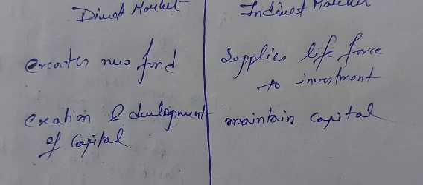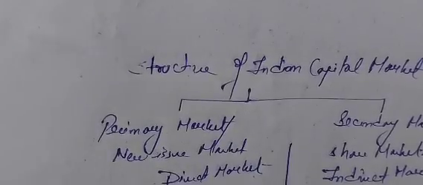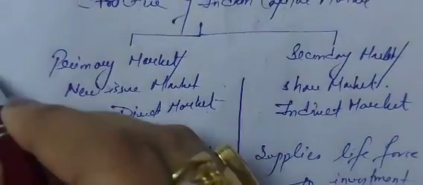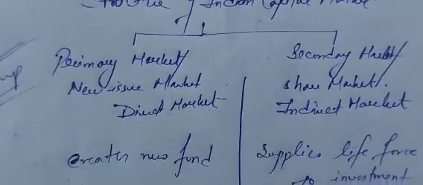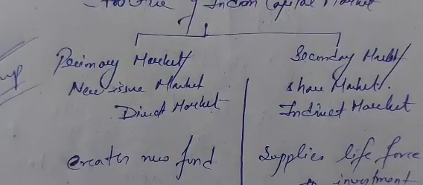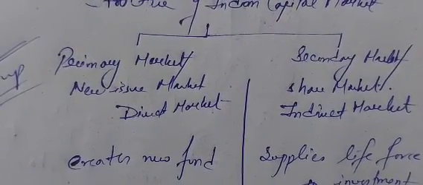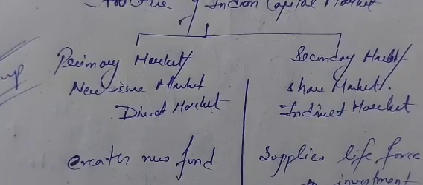Okay, so you will find the difference in your books. You can consult your books, you can see the books. Okay, so now we will talk about what, and it's very important. Okay, the difference between the primary market and the secondary market is important for your examination. Okay, you will find the differences in the books you have purchased. You can write it from there.